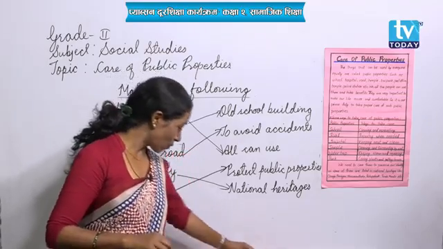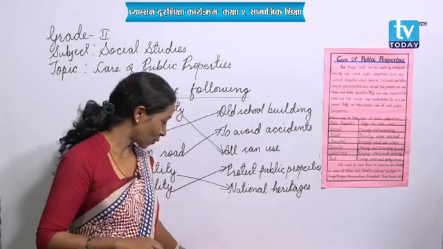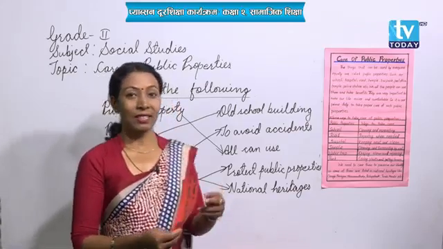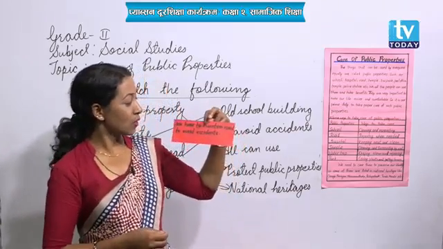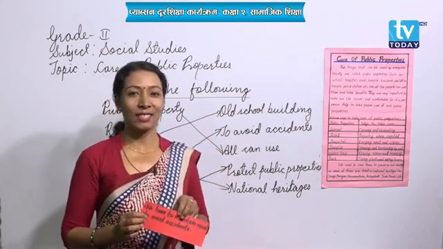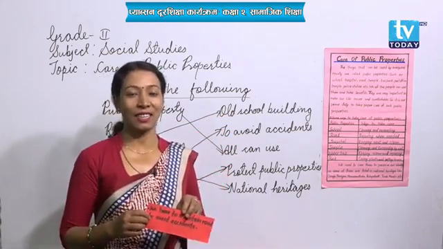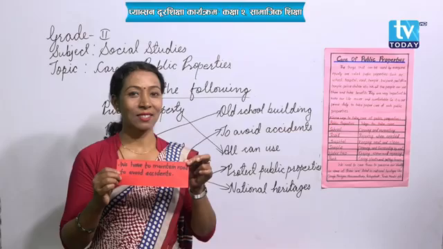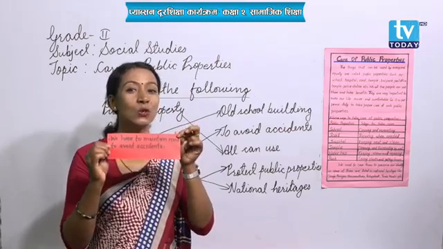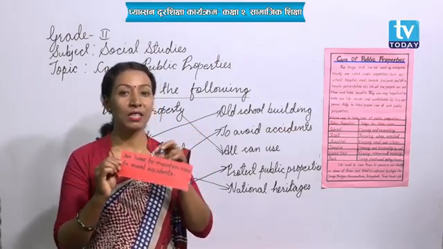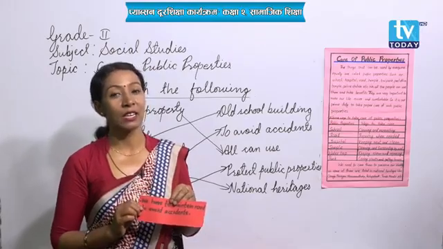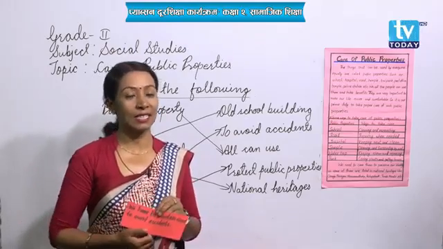Okay, the next one, final sentence for you, okay? Here it is. We have to maintain road to avoid accident. Okay, a similar sentence is there. True or false? Yes, it is a true sentence. We have to maintain road times and again so that we can avoid the accidents.